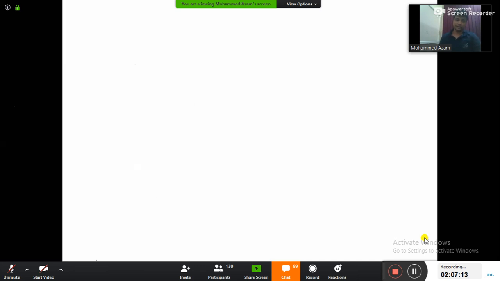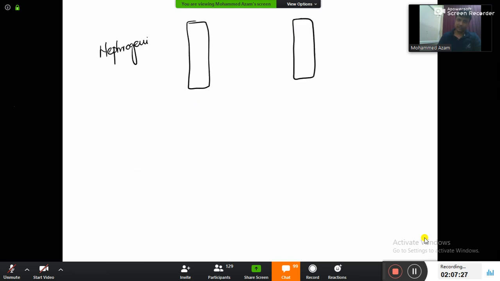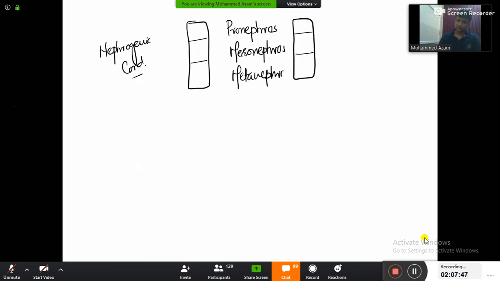Come on, start drawing the diagram with me now. Imagine this is the nephrogenic cord. Imagine this is one more nephrogenic cord. There will be two nephrogenic cords, which are going to form two kidneys. The nephrogenic cord will in turn be divided into three parts. Imagine this part to be the pronephros, this middle part to be the mesonephros, and the third part here to be the metanephros. That is about the nephrogenic cord.